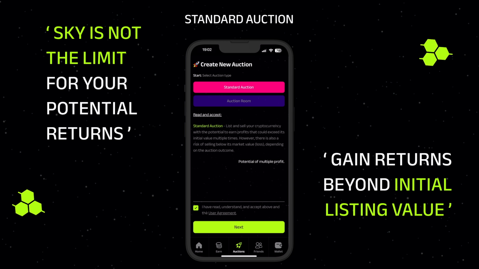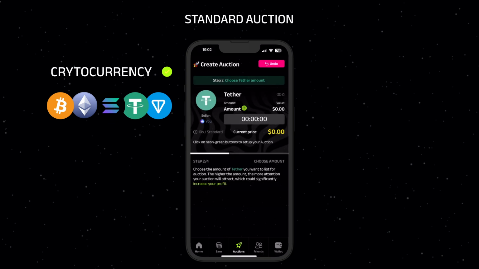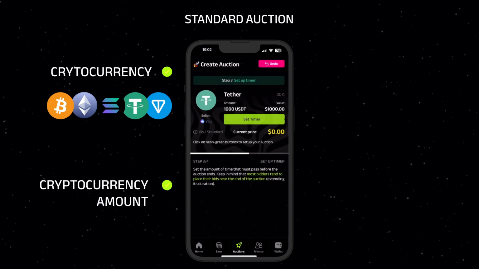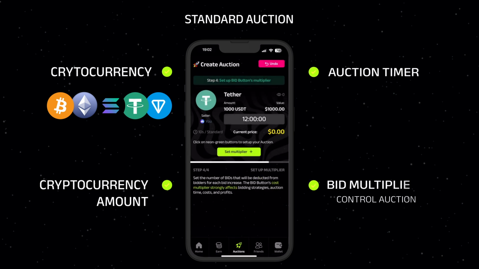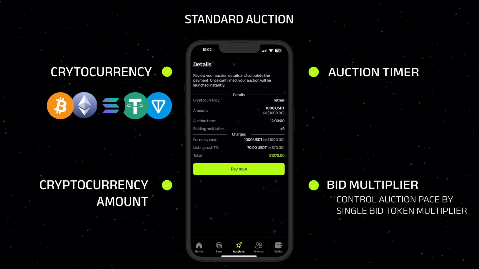To customize your standard auction, select from a wide range of supported cryptocurrencies. Choose the amount of crypto to list in your auction. Set your auction timer and apply a bid token multiplier to control the single bid. Your standard auction is ready.